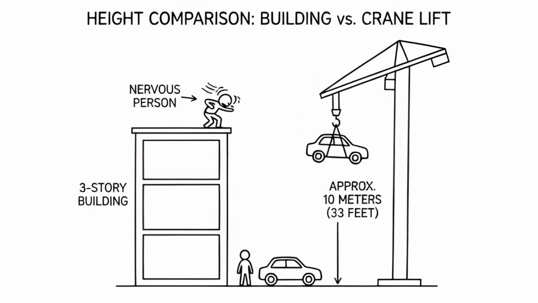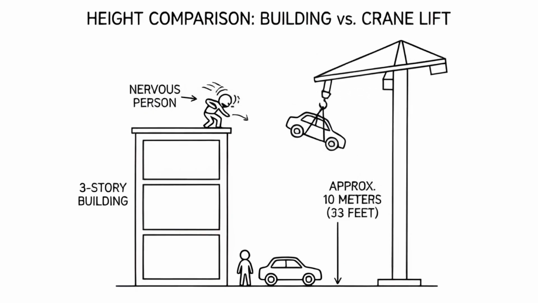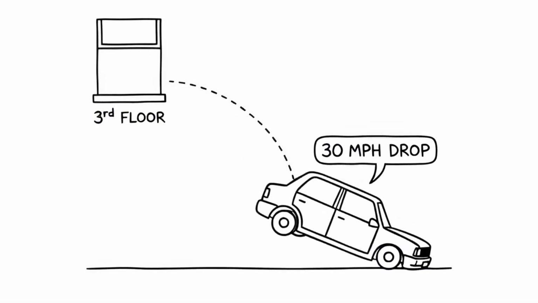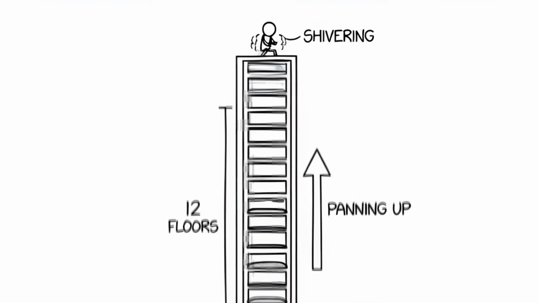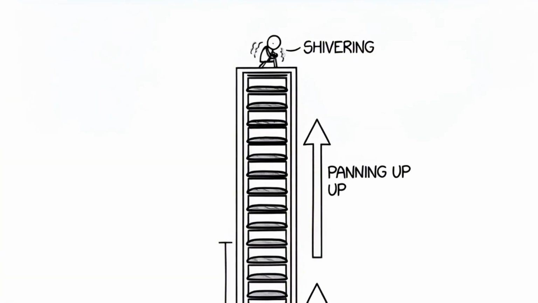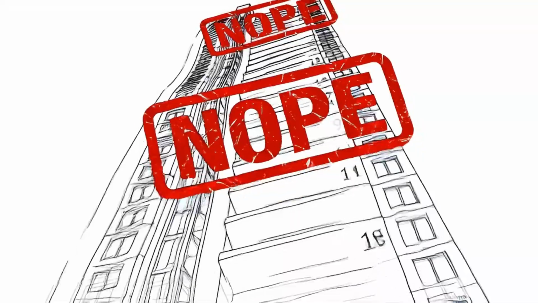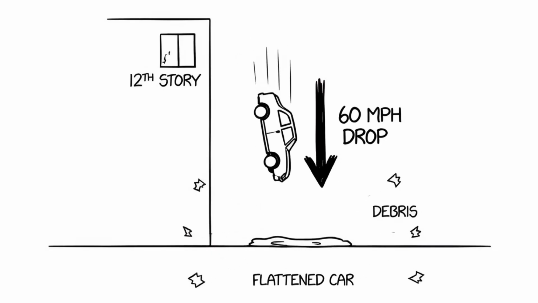Crashing at 30 miles per hour involves roughly the same amount of energy as driving your car off the roof of a 3-story building. It's bad. You'll probably break some bones, your car is totaled, but you're likely alive. Now let's go to 60 miles per hour. Since we doubled the speed, we just go up to the 6th floor, right? No. Remember the square? 2 squared is 4. To match the energy of a 60 miles per hour crash, you have to drive your car off a 12-story building.